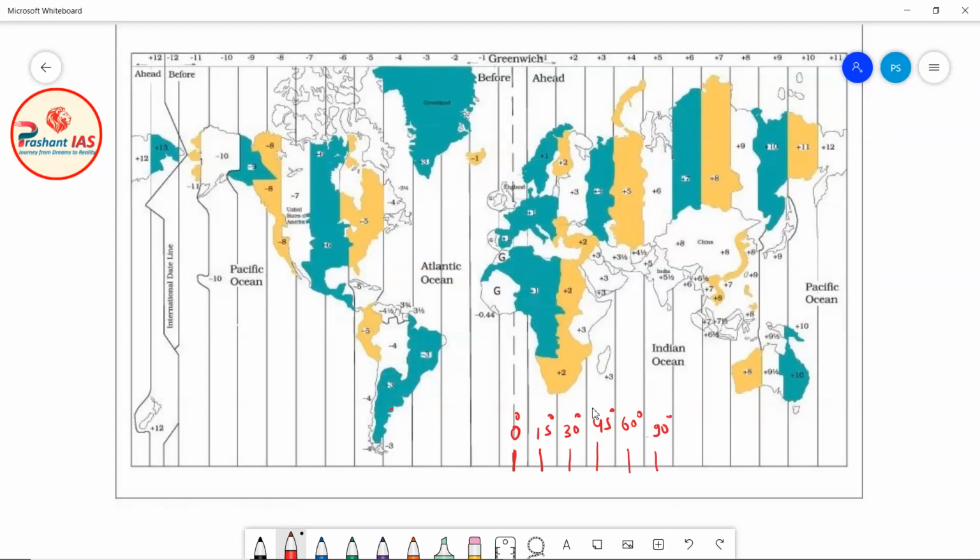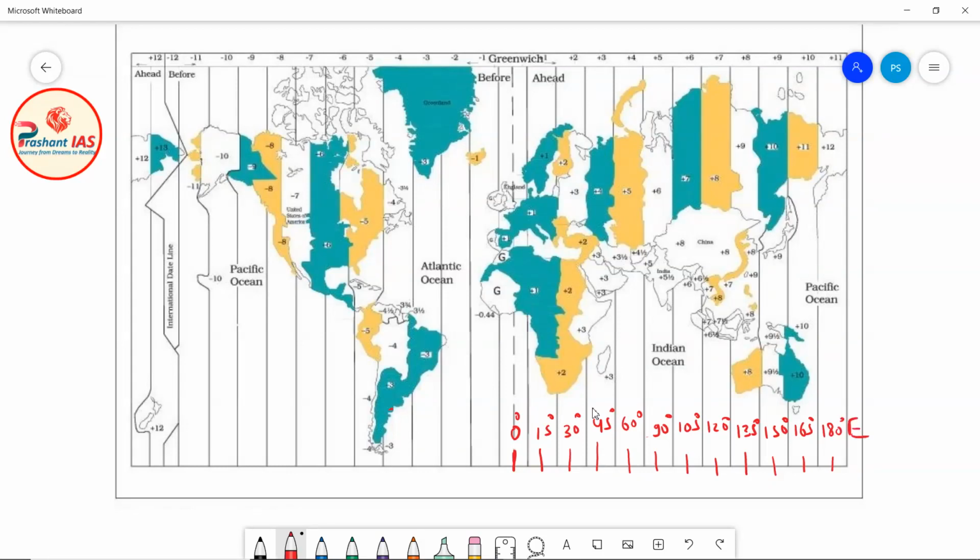This is 105 degree, this is 120 degree, this is 135 degree, this is 150 degree, this is 165 degree, and finally this is the 180 degree east meridian of longitude.